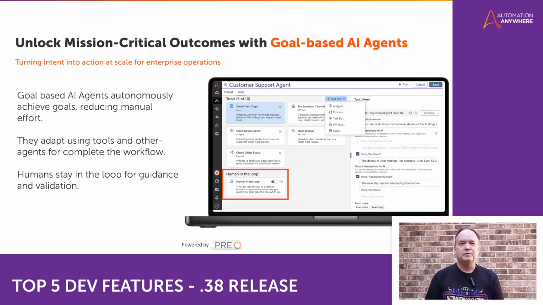Keeping humans in the loop is a key part of how AI agents operate. They can handle multi-step tasks on their own, but know when to pause and ask for clarification or escalate complex issues to a human. This collaboration ensures decisions stay accurate, reliable, and aligned with business context, combining the best of human judgment and AI efficiency.